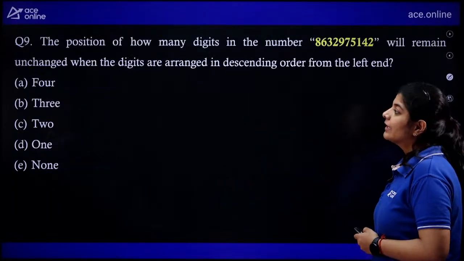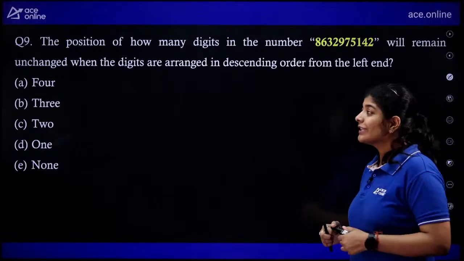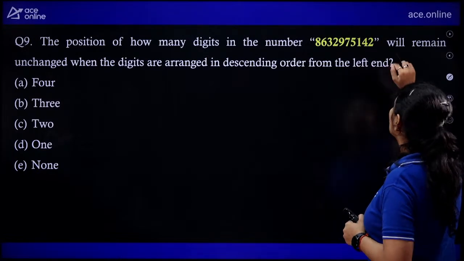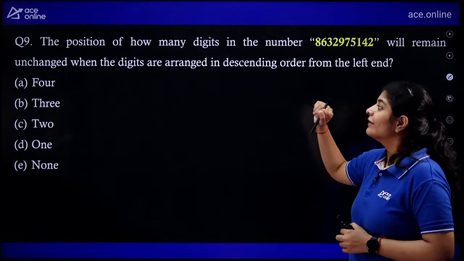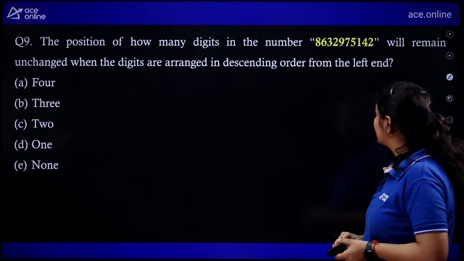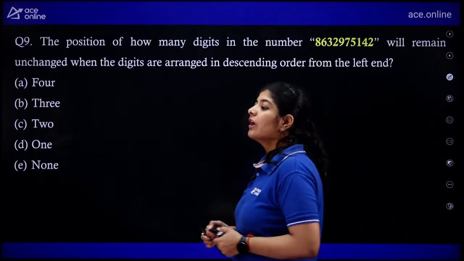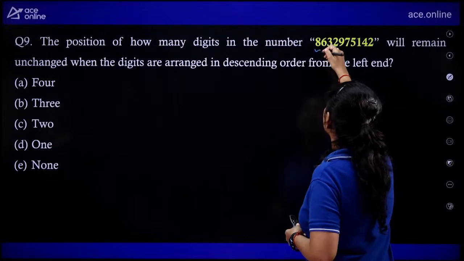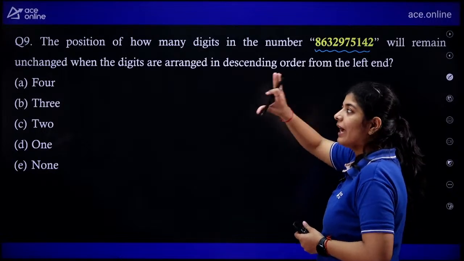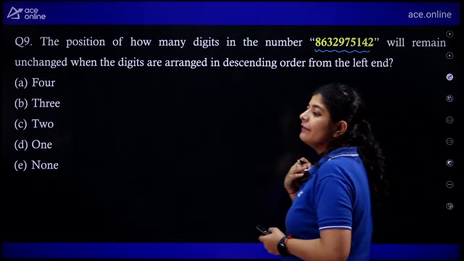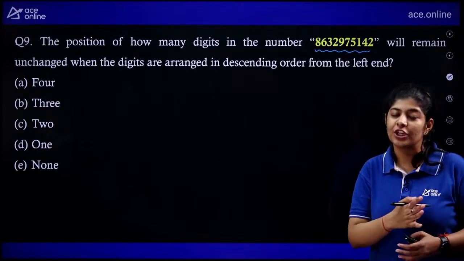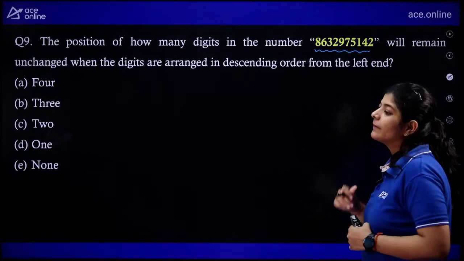Very good, Princey. Next one. Now, the question is saying that the position of how many digits in the number will remain unchanged when the digits are arranged in descending order from the left end. We need to arrange this particular number in descending order, that means from larger to smaller, and see how many digits will remain unchanged. We need to tell about those that will not change.